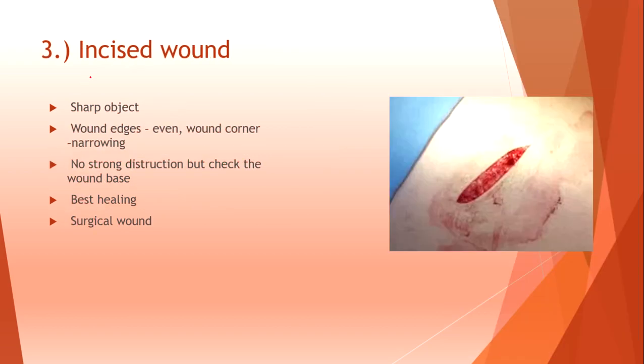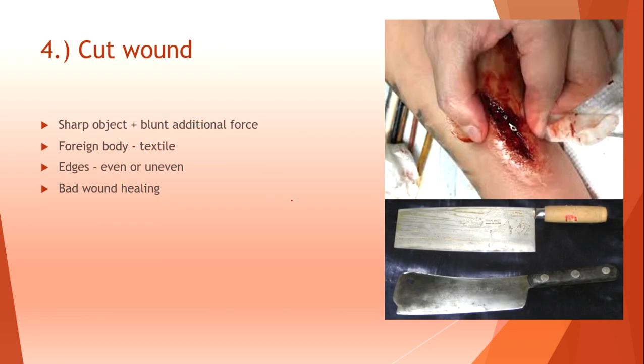Incised wound: usually made by sharp objects, wound edges even, wound corner narrowing, no strong destruction, but check the wound base. Best healing, and this is a type of surgical wound which we make by scalpel.